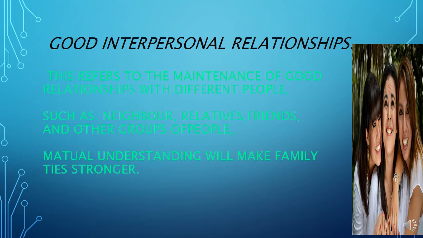We must set aside at least half an hour each day to have friendly discussion with all the members of the family, discussing what took place at school or at the workplace and inquiring about matters of interest. Mutual understanding will make family ties stronger. Living in such a family environment will bring happiness to everyone.